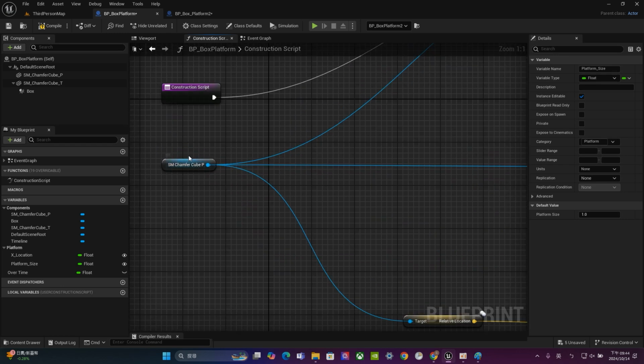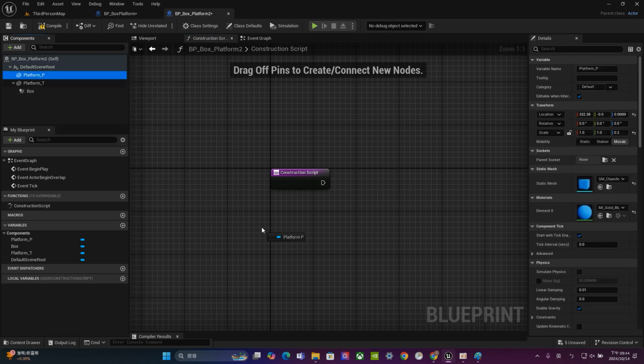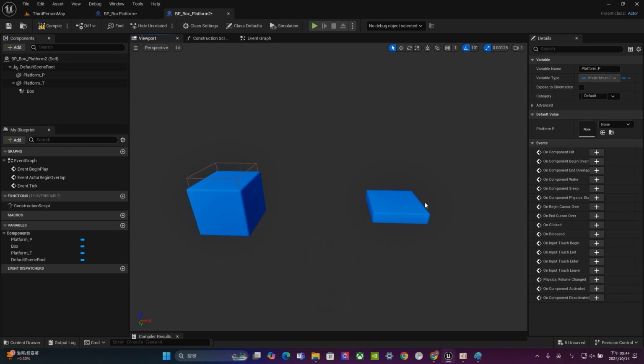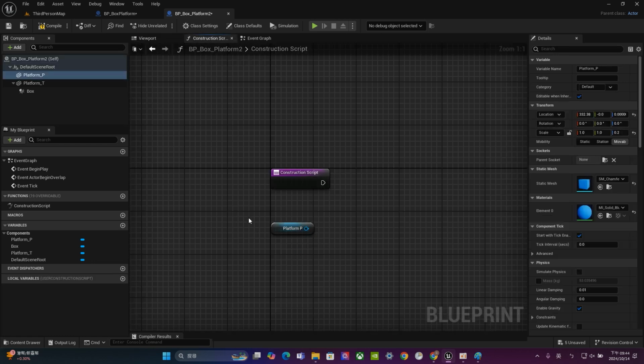First thing we have to drag the SM chamfer cube to the construction script. Which means set up this one, the platform, drag, and now we have this component. So this one is the platform. So now we have already put this one into the construction script.